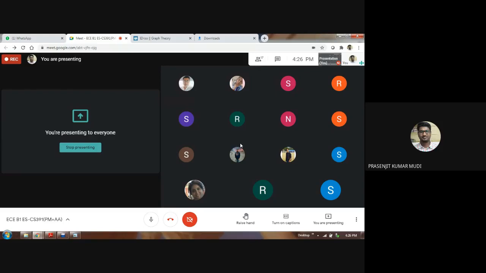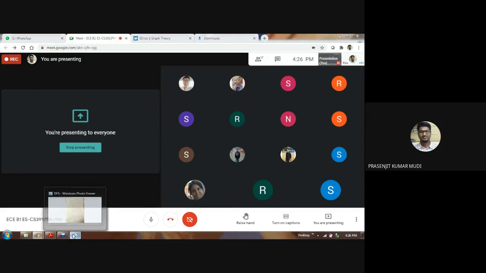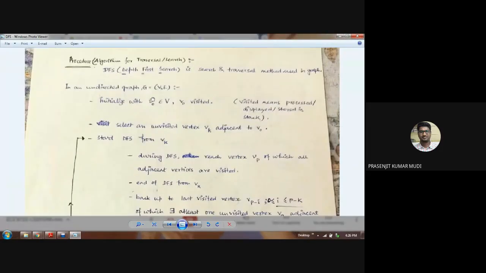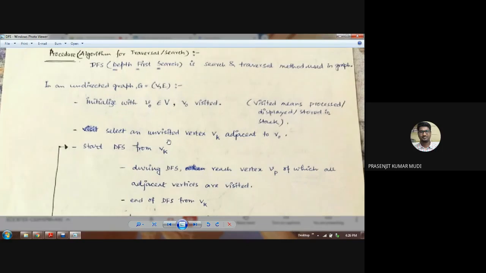There are two popular techniques, BFS and DFS, breadth first search and depth first search. One of which, depth first search, we shall be understanding today. This is a traversal mechanism, and through this traversal we will have the search. ঠিক আছে? So let me just briefly discuss about the DFS, depth first search. Is it visible to all of you?